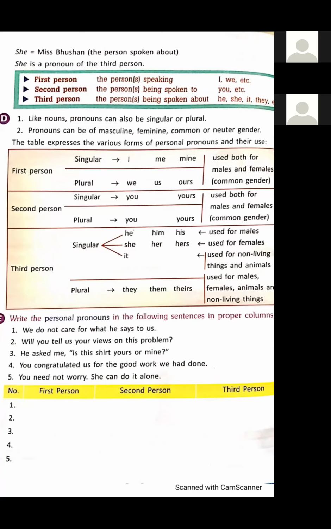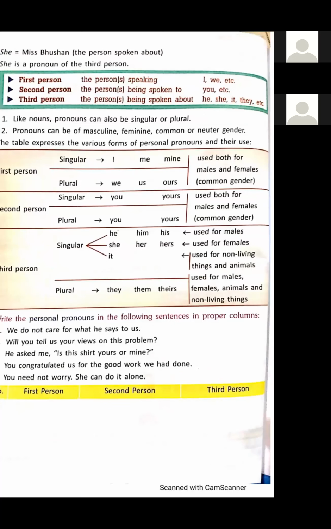Used for both males and females, so they are common gender. I is used for both. A boy can use I for himself, and a girl also says I. They are used for both male and female, so they are common genders.